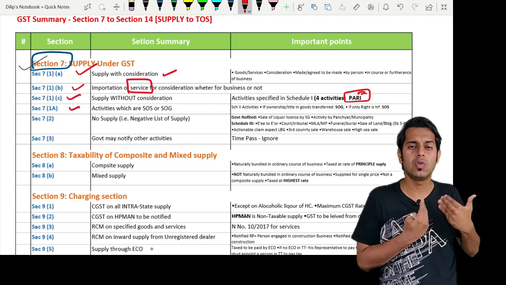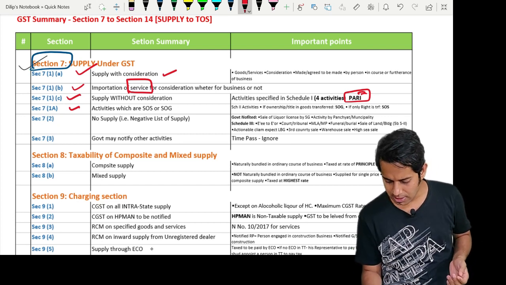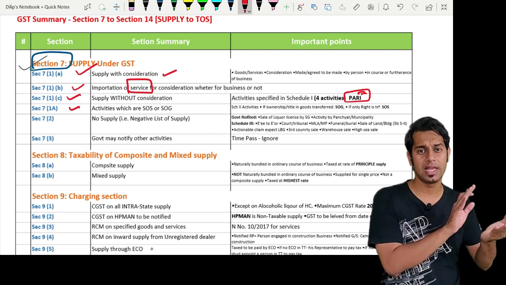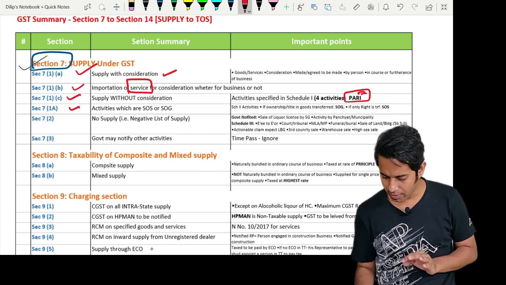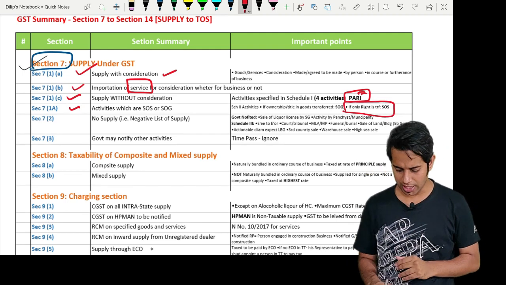But I am going to tell you whether it is supply of goods or supply of services. Now, what is the crux, sir? The crux is that if the ownership or title is transferred, then I will treat it as supply of goods. If only the right in the goods is transferred, then it is supply of services. Then I will call it supply of services.